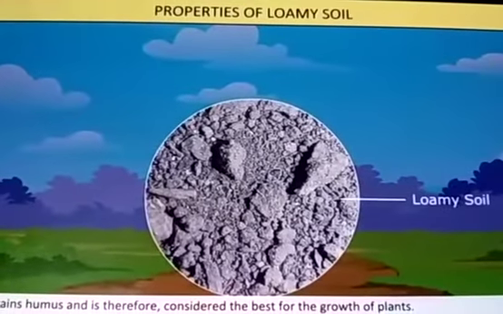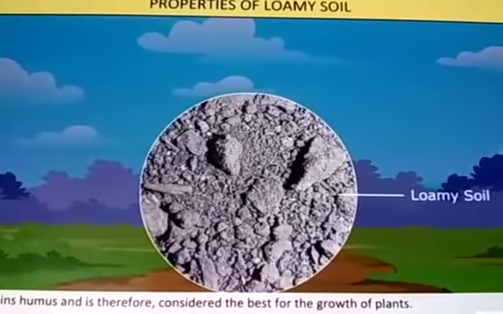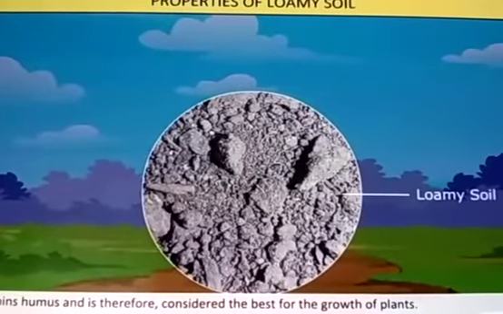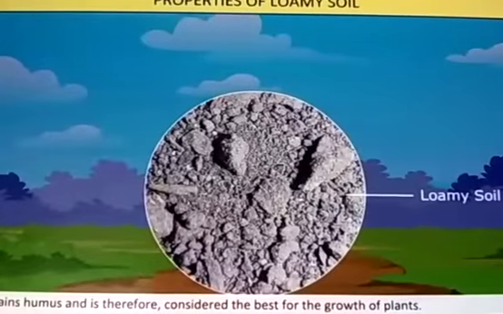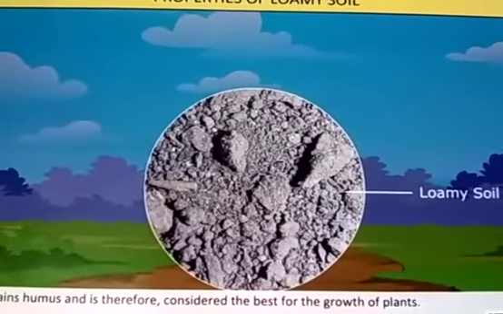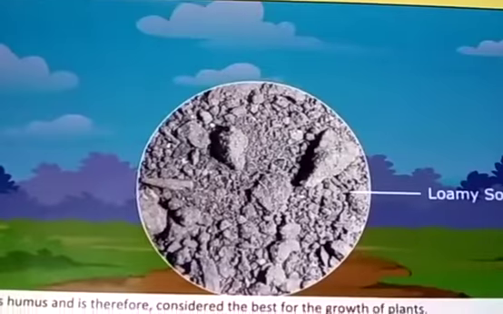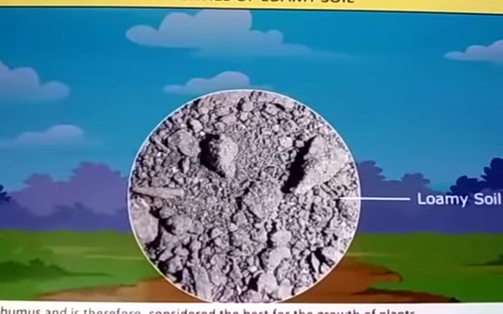The third type is the best soil now. The best topsoil for growing plants is loam. Loamy soil is a mixture of sand and clay. A mixture of sand and clay is the loamy soil.